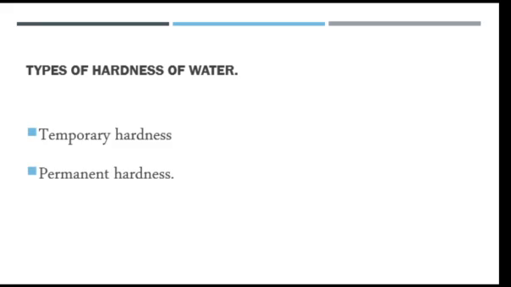So in my next class, I'm going to be looking at what makes temporary hardness and what makes permanent hardness, and how we can remove hardness of water. In the next class, we are also going to be looking at the effects of these two types of hardness, and the advantages of temporary hardness over permanent hardness, and vice versa.